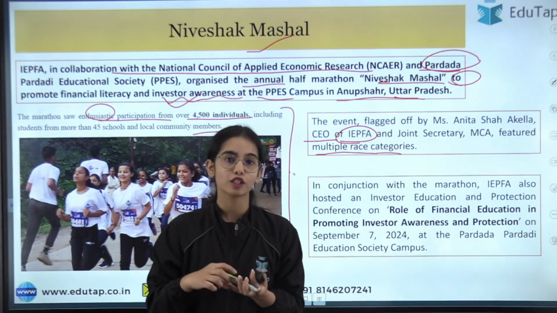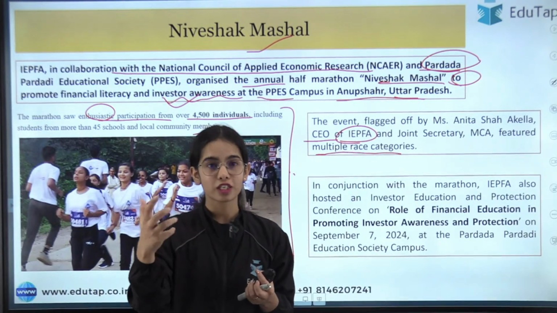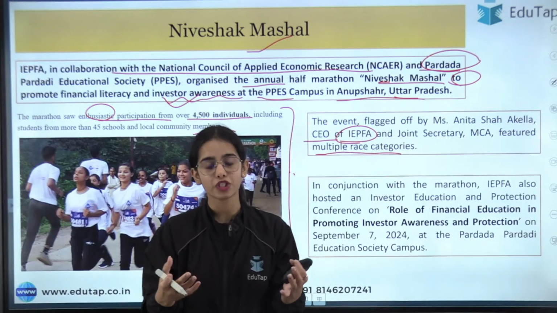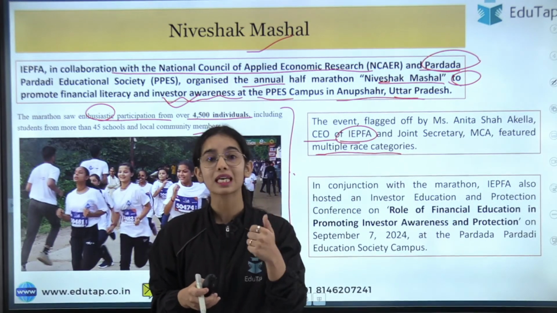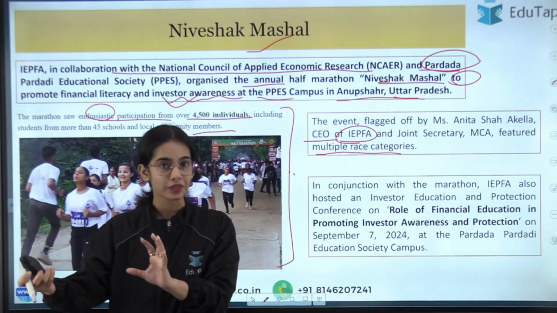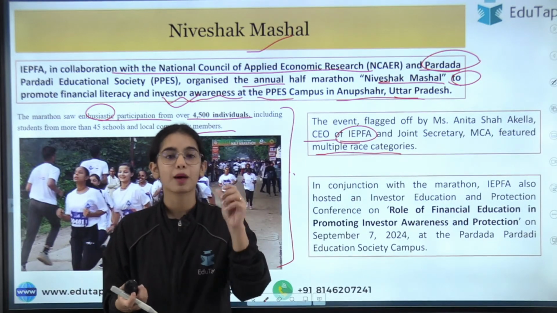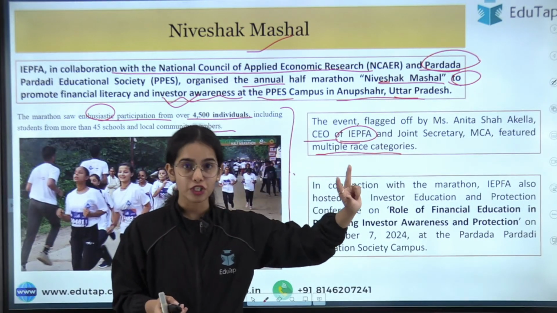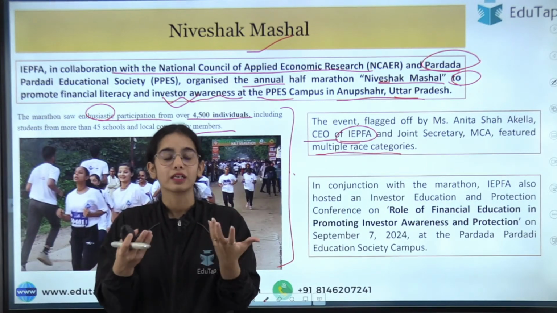So remember that the Reserve Bank of India undertakes the financial literacy week. The Reserve Bank of India is spreading financial literacy through different initiatives. So it is not only the RBI that is working for financial literacy, it is IEPFA and other organizations that are also promoting financial literacy. You can use the example of Niveshak Sarthi, the Niveshak Mashal, that even the IEPFA is working for spreading financial literacy.